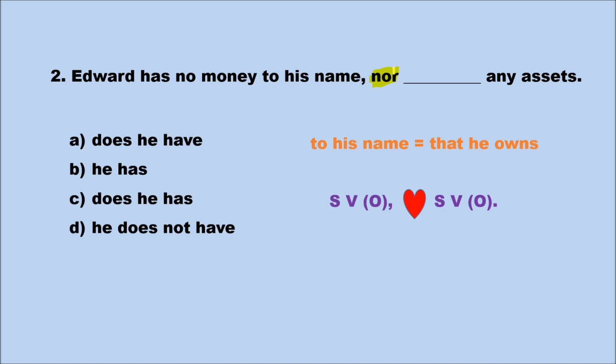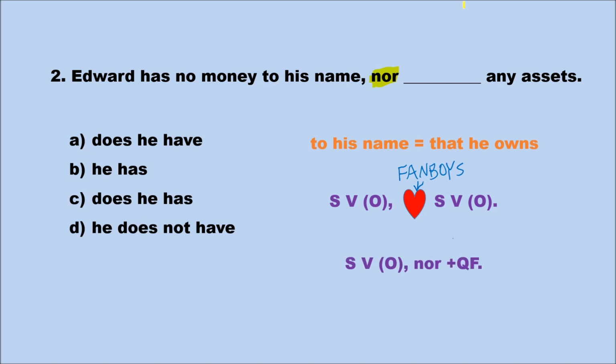In this formula, the heart represents fanboys. Fanboys is an acronym that can help you remember what the 7 coordinating conjunctions are. Nor is the only one that's a little bit different. With all other coordinating conjunctions, this is the structure that you will use. However, for nor, the structure changes a little bit.